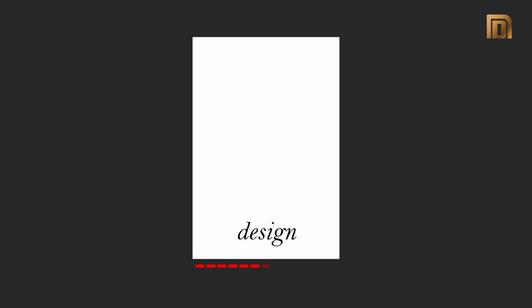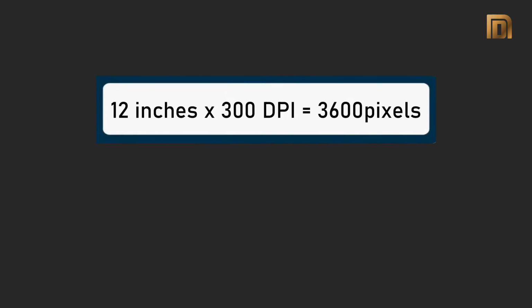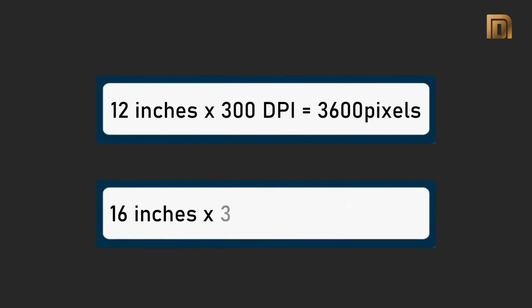If the image is not of good quality or high resolution, the image will not look crisp and clear on your T-shirts. For example, if you want to print a design that is 12 inches by 16 inches at a resolution of 300 dpi, you would need an image that is 3600 pixels by 4800 pixels, which is 12 inches times 300 dpi equals 3600 pixels, and 16 inches times 300 dpi equals 4800 pixels.